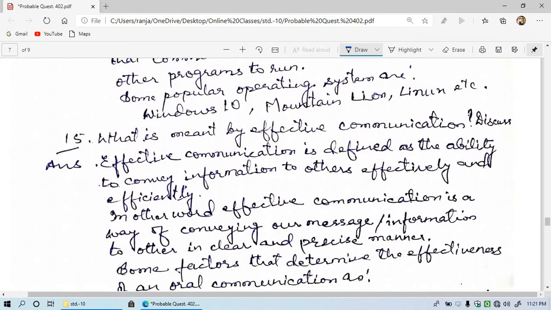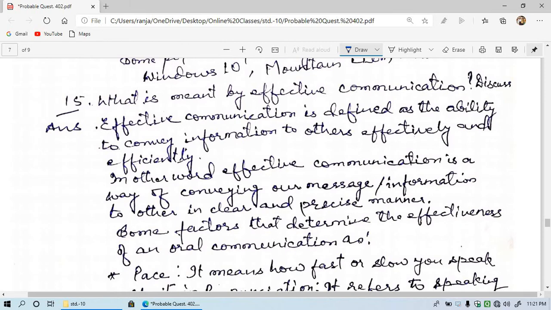Now let's see question number 15, and it is the last descriptive question, after which we can have some one word question answers. What is meant by the effective communication discussed? So what are the things that we need to consider in effective communication? What is effective communication? Effective communication means you are explaining the things and people are understanding it very well. Effective communication is defined as the ability to convey information to others effectively and efficiently. Means you are telling someone and someone is really understanding what you are telling. That is called effective communication.